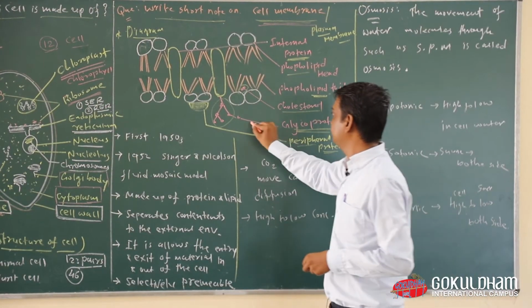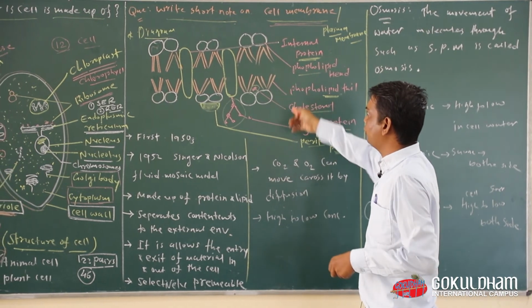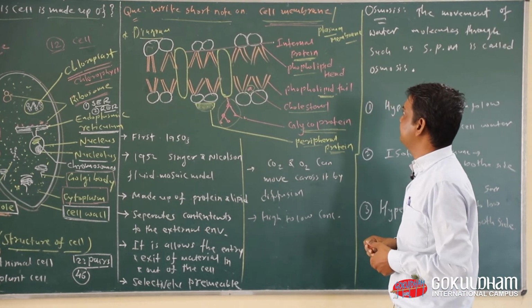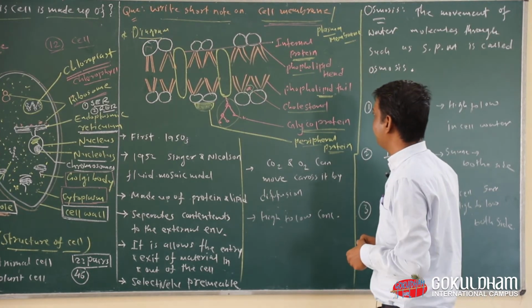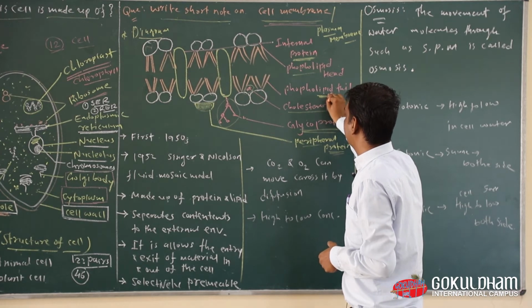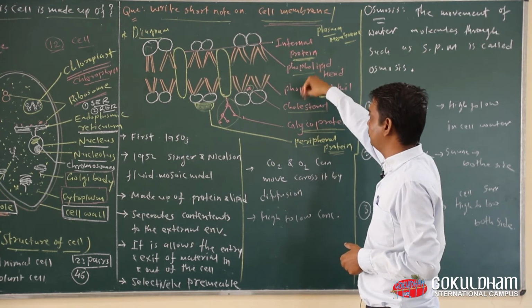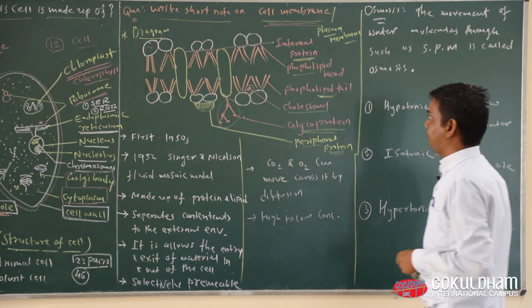This structure is known as glycoprotein. Okay, so now in short, the structure of the cell membrane is completely made with the help of protein and lipids. Okay, so now this is the structure of the cell membrane.